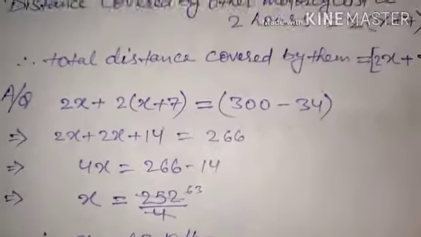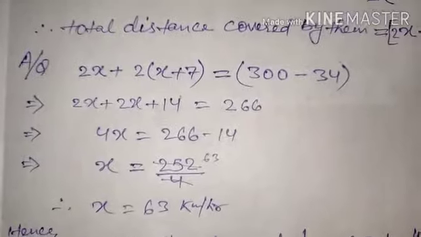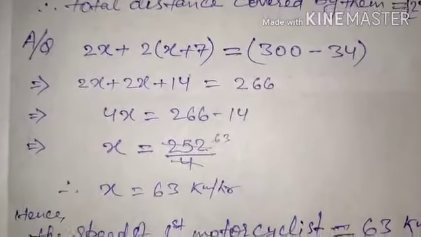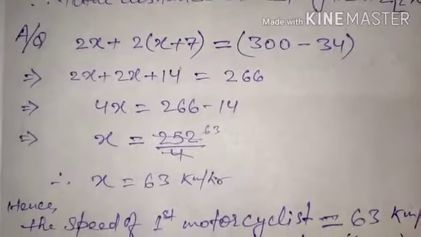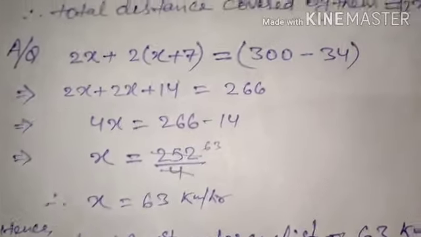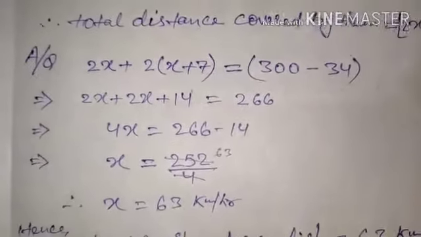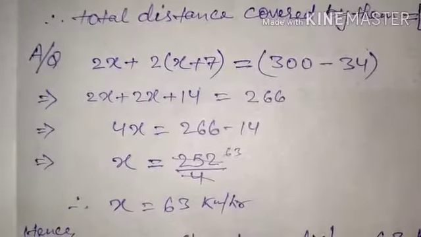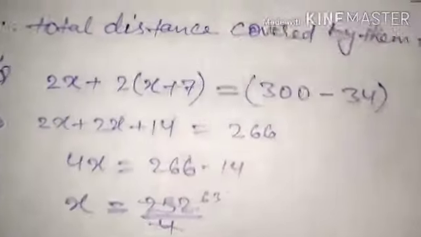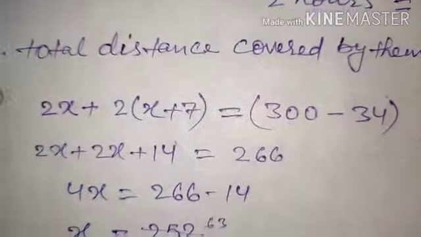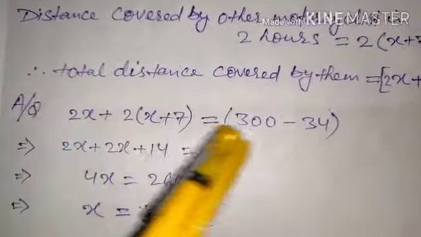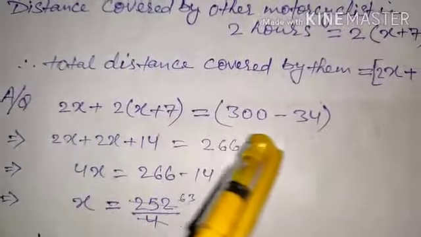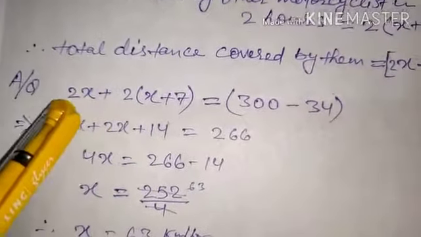Why? Because the question says that after 2 hours the distance between them is 34 kilometer, and initially the distance between them is 300 kilometers. So the total distance covered by them is 300 minus 34, and we have calculated it in both ways, so both distances must be equal. That's why we equated both and got our required equation. You can see easily this is our required equation.